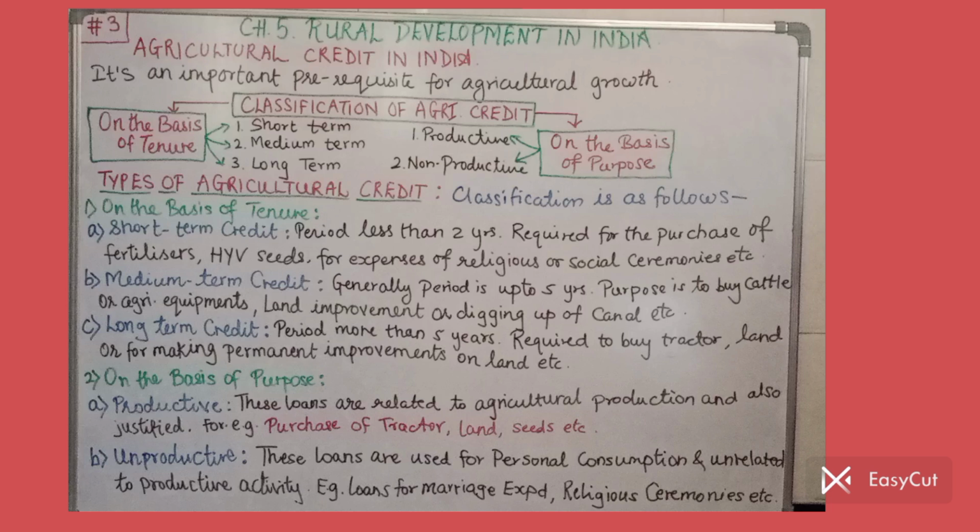I just repeat the points, I revise in short. On the basis of tenure: first, short-term credit up to 2 years, medium-term credit up to 5 years, and long-term credit more than 5 years, because it is a huge amount. Then the other type was on the basis of purpose. In that we got two classifications, productive and unproductive. Productive means for the purchase of tractor, land, seeds, etc. And unproductive examples are loans for marriages, religious ceremonies, etc.